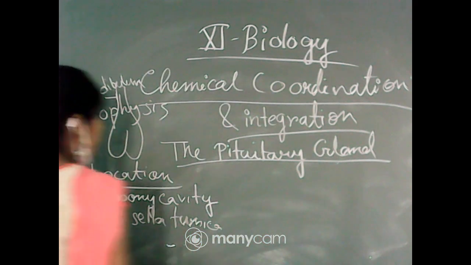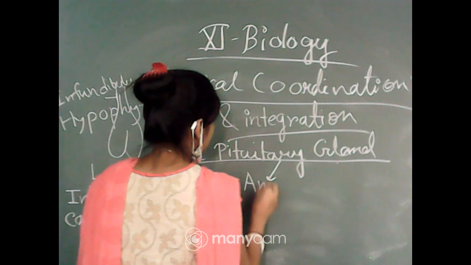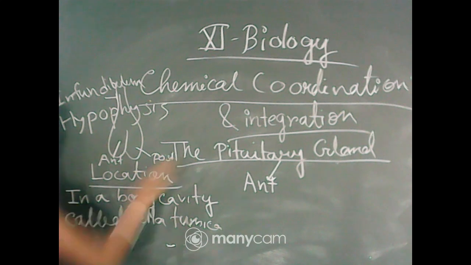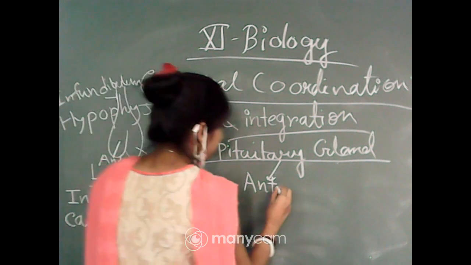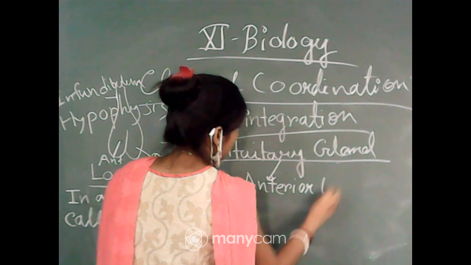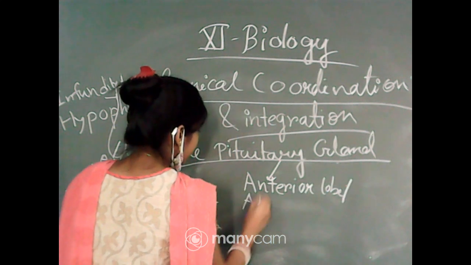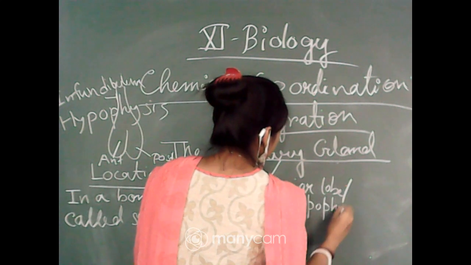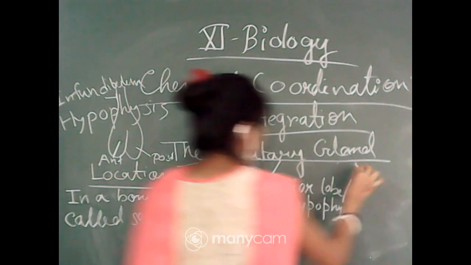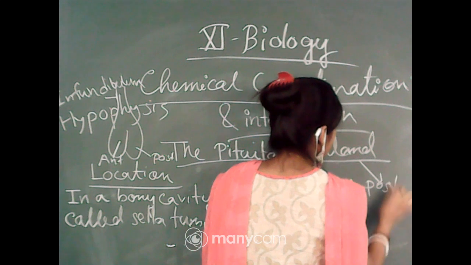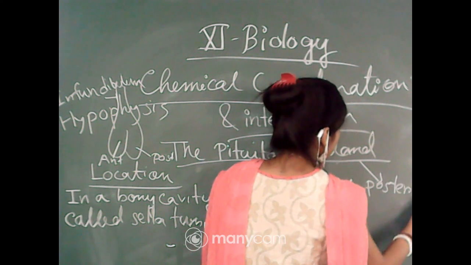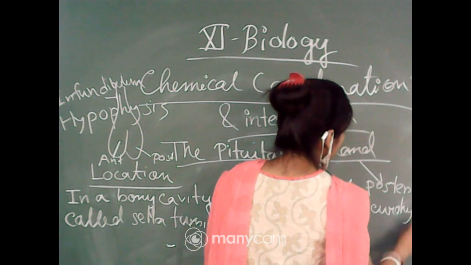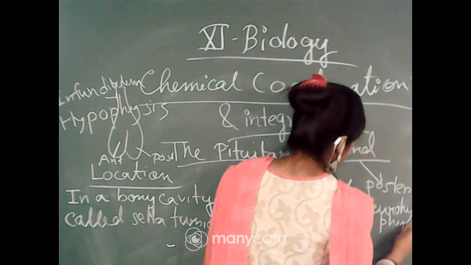So the two lobes of the pituitary gland are this one, the anterior lobe or adenohypophysis, and the other one, the posterior lobe or neurohypophysis.